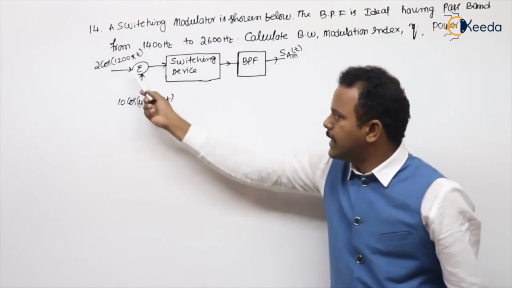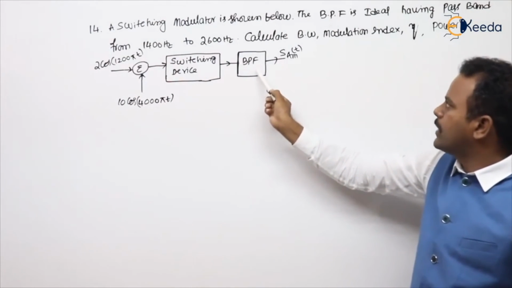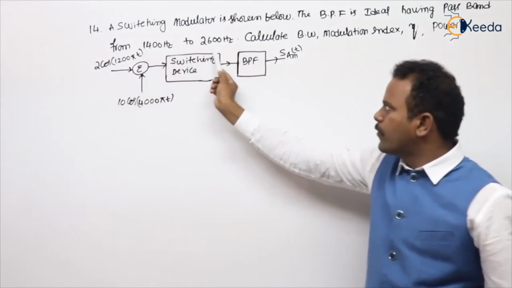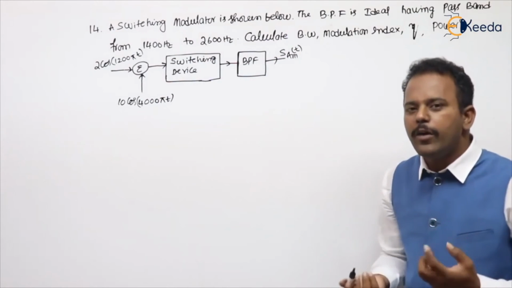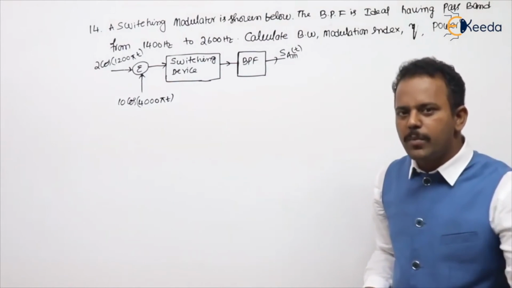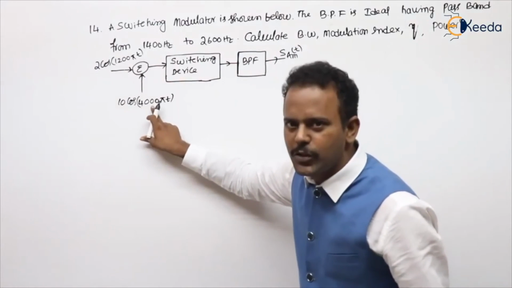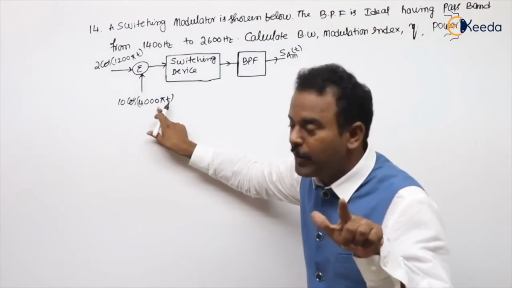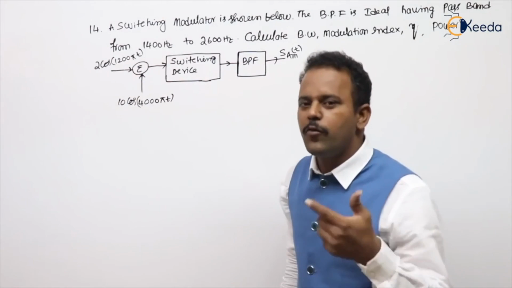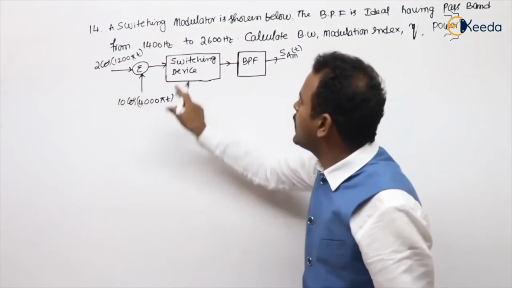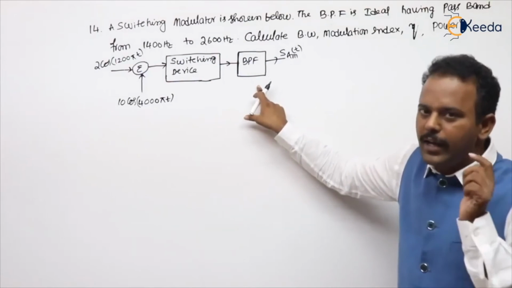You can see message and carrier, because carrier frequencies are high. Then the switching device, and the band pass filter, whose characteristics are from 1400 to 2600. Generally we know where our AM signal lies, from FC minus omega m to FC plus omega m. What is the FC value? 2000, because it is divided by 2 pi, this is the omega value. 2000, and this value is 600. 2000 minus 600 is 1400, 2000 plus 600 is 2600. So the filter is exactly given to pass our AM components.